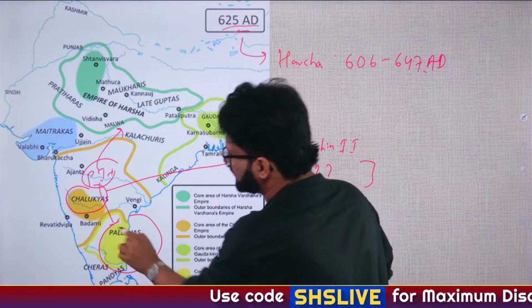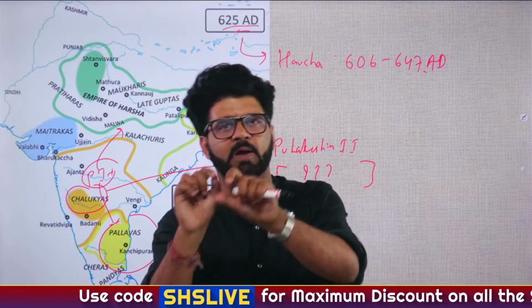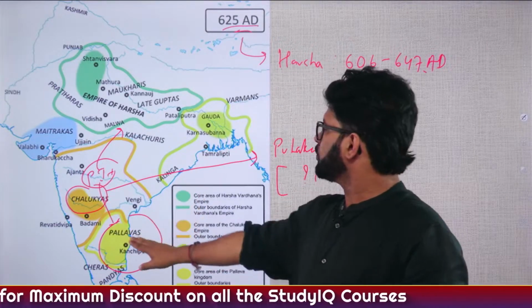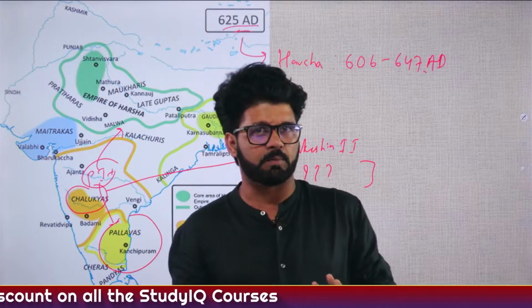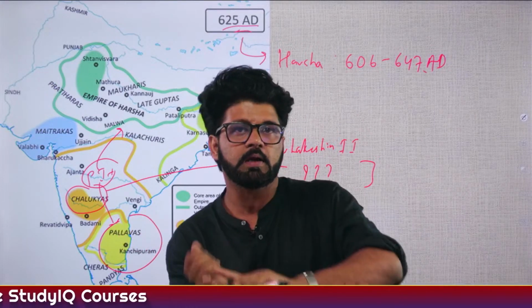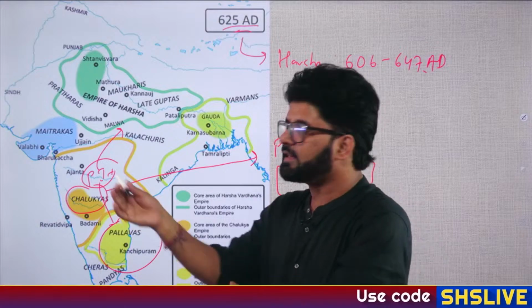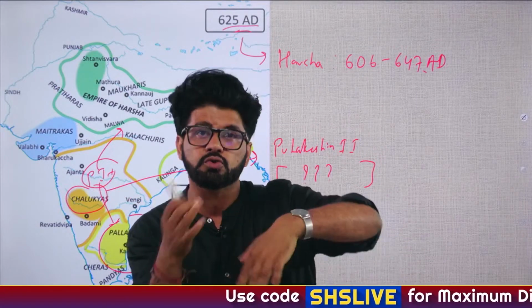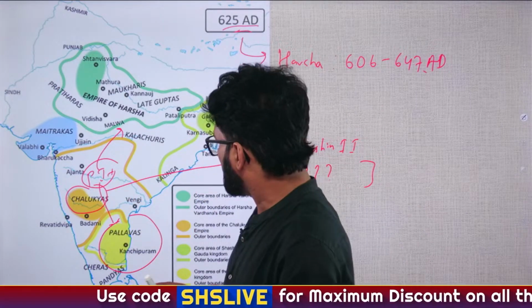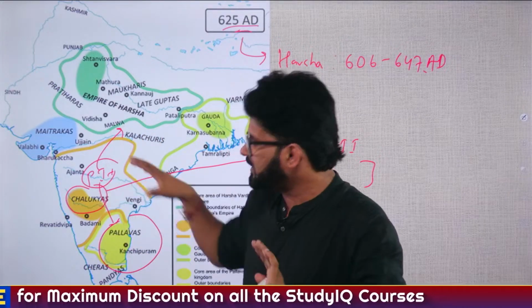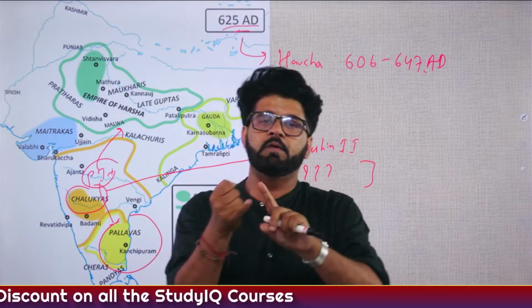He is also fighting with the Pallavas. And it is said that there was a Pallava king, his name was Mahendra Varman. So this Pulakesin II defeated Pallava king Mahendra Varman. And then after Mahendra Varman, his son came. Okay, so you people are writing it in the comment section. And then after Mahendra Varman, his son came, whose name was Narsim Varman I. Narsim Varman I defeated Pulakesin II. He took revenge.